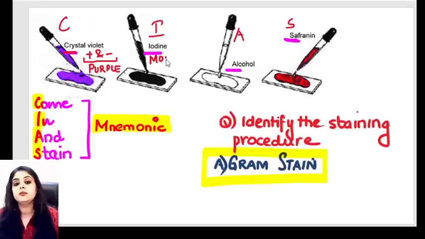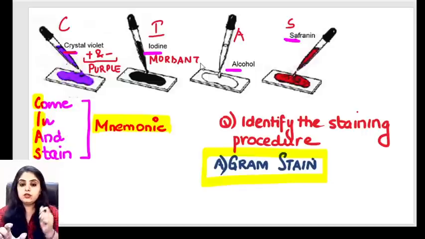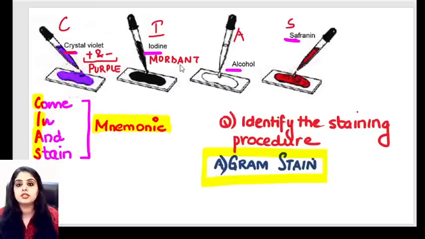Iodine is said to be the mordant. What is a mordant? A mordant is like a hammer. If you put a nail and then you hammer it so that the nail goes inside the wall, the same way, if you put a stain, you want it to go to all the bacteria. So you put a hammer on top of it. Iodine is that hammer which will make sure that crystal violet reaches all the bacteria. So that hammer is known as a mordant.